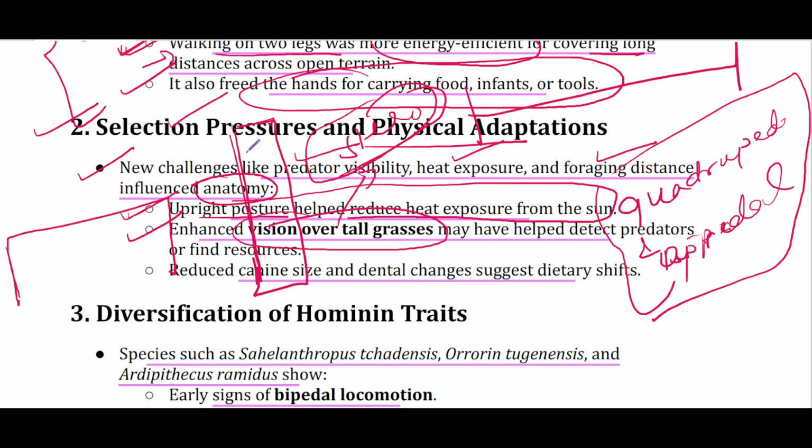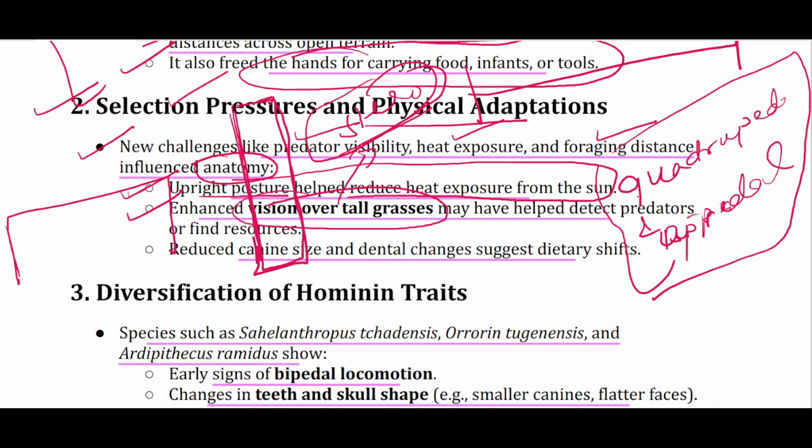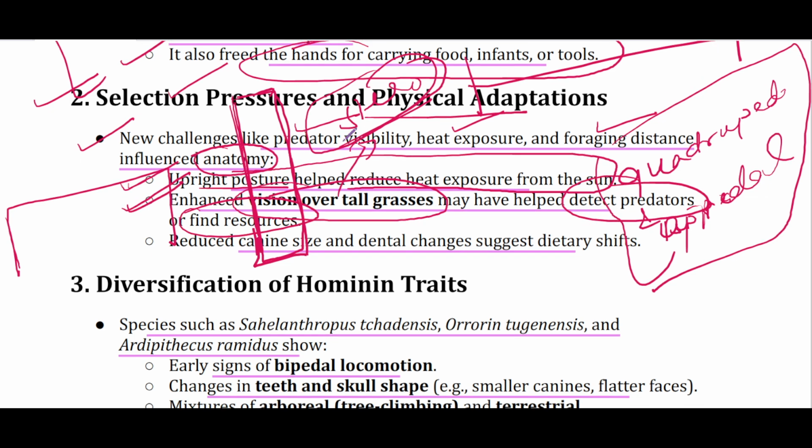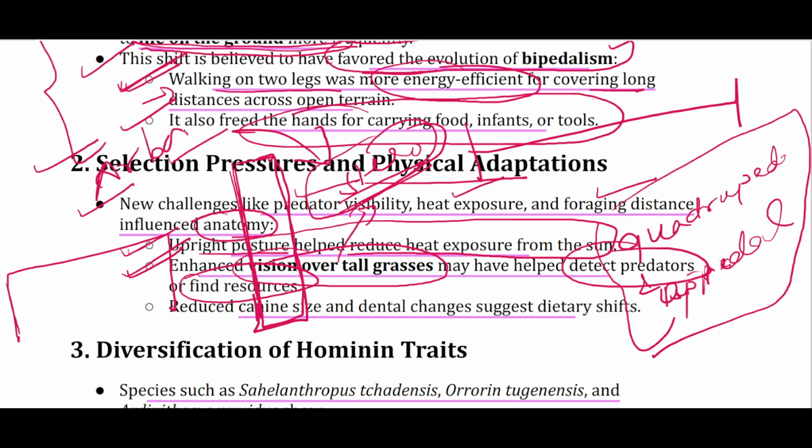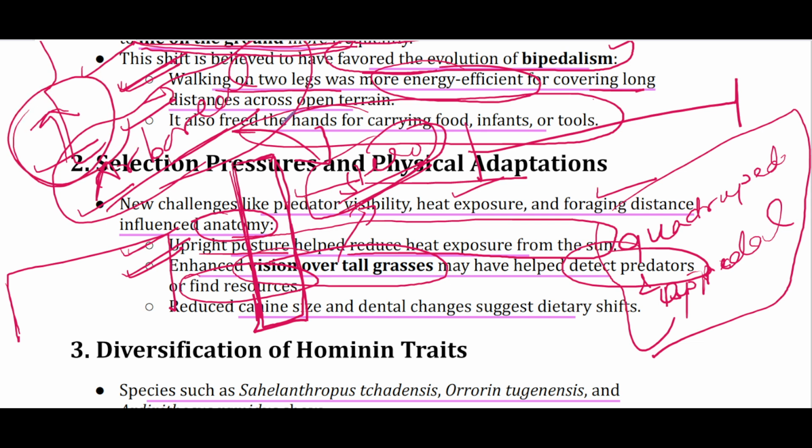क्योंकि when they started walking on two, it was necessary to detect predators, find resources, and stereoscopic vision है. वैसे तो वो पहले ही आ चुका था during arboreal lifestyle, जब पेड़ों पे थे और we were existing on trees in an arboreal lifestyle, उस टाइम भी stereoscopic vision आ गया. That's the chief characteristic of primates.